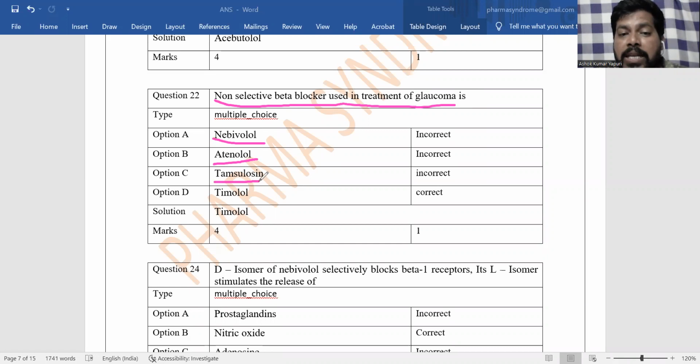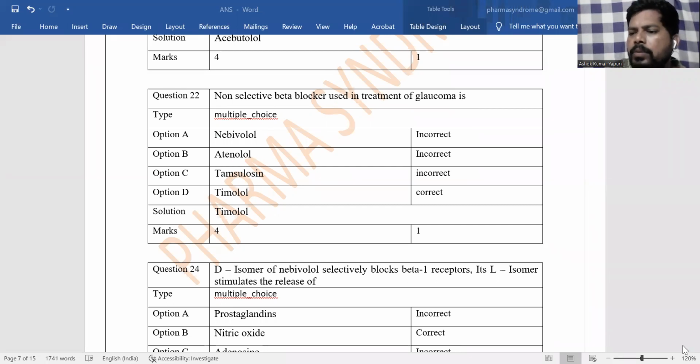Tamsulosin is a selective alpha 1A receptor blocker. So the answer is timolol. Timolol is a non-selective beta blocker for the treatment of glaucoma. Chemically, it contains thiadiazole as well as morpholine rings.